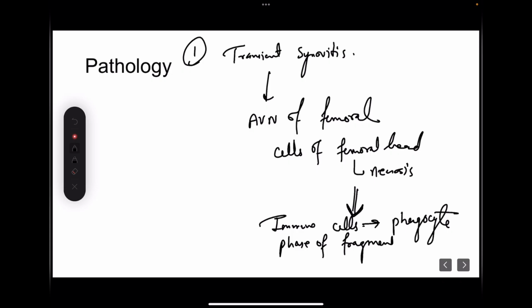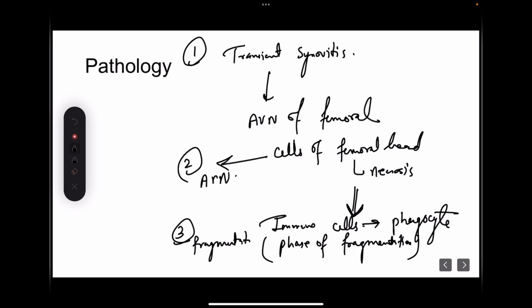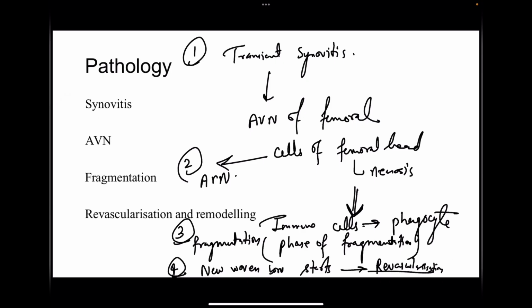fragmentation starts. So the first phase was transient synovitis, the second phase was avascular necrosis, third phase was fragmentation, and after the completion of fragmentation, new woven bone starts getting formed again. This is the phase of revascularization and reossification. So these are the 4 phases in the pathology of Perthes disease.